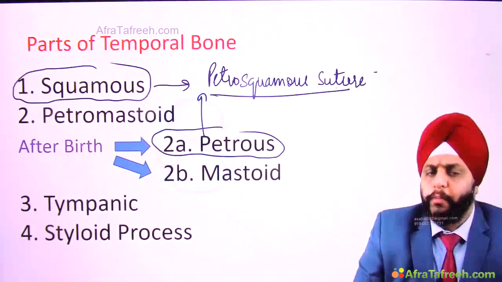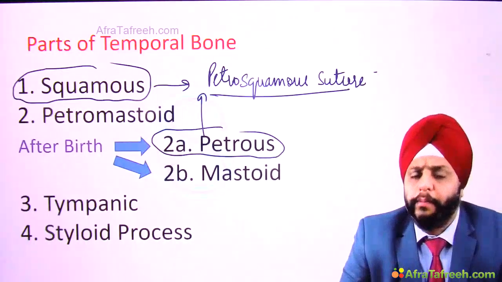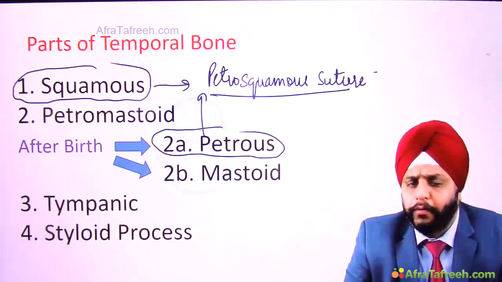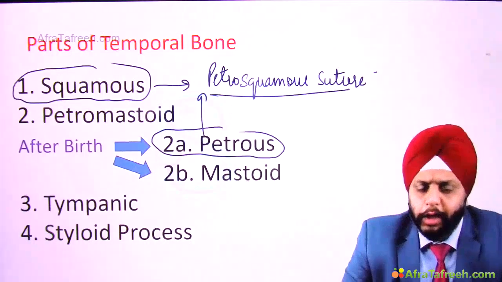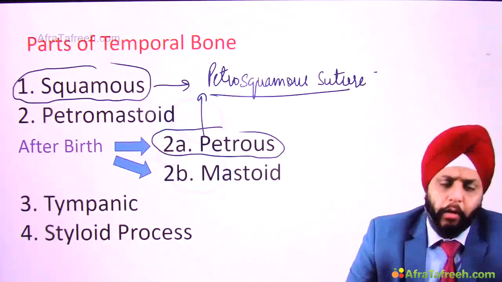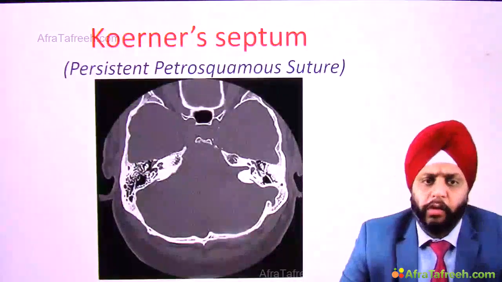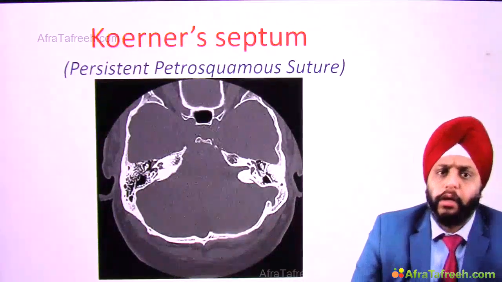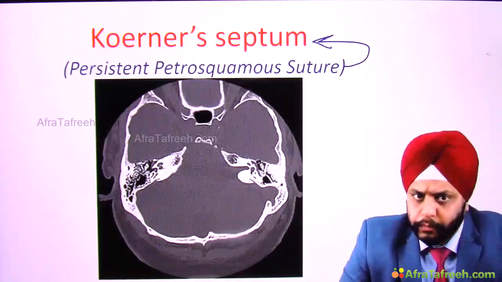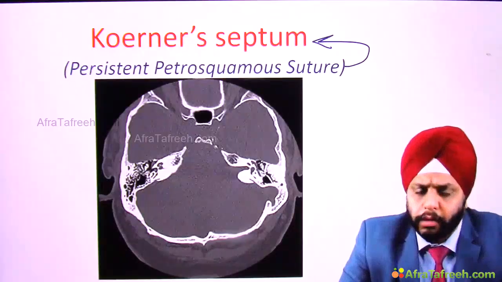This petrosquamous suture between the petrous part and the squamous part disappears after birth. However, if it does not disappear, we will call it a persistent petrosquamous suture, also known as Korner's septum. So a persistent petrosquamous suture is also known as Korner's septum.